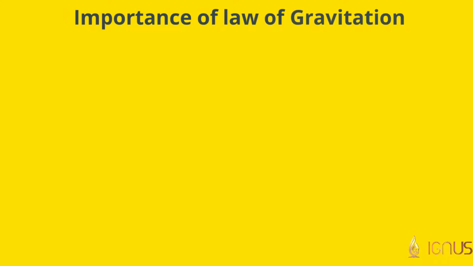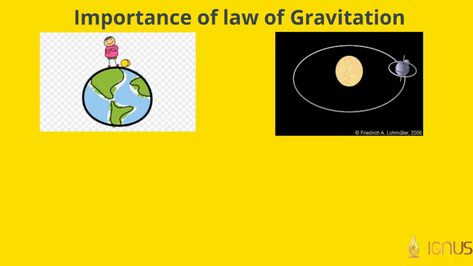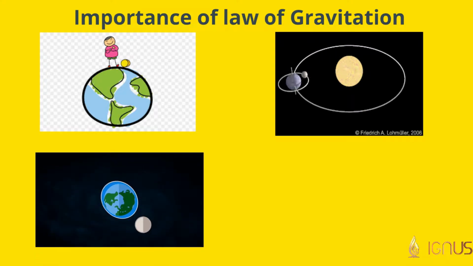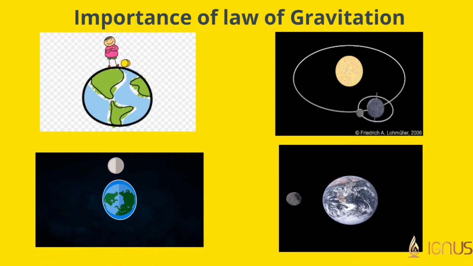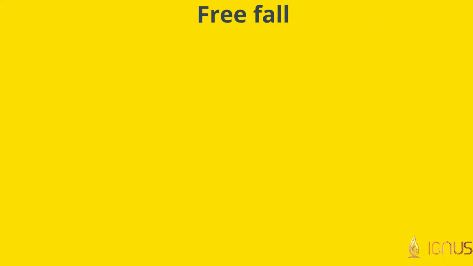The universal law of gravitation successfully explains several phenomena such as the force that binds us to the earth, the motion of the moon around the earth, the motion of the planets around the sun, and the tides due to the moon and sun. When you drop a ball from your hand, the ball falls to the floor under the action of gravity. When objects fall to the earth under the gravitational force alone, we say the object is under free fall.